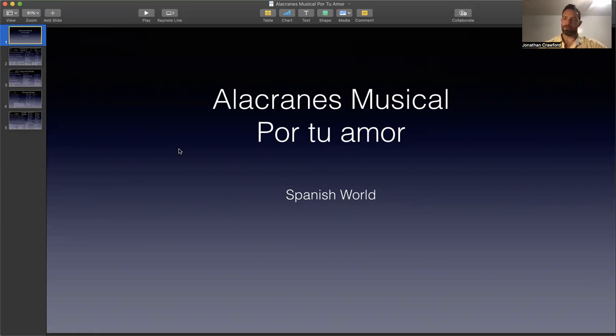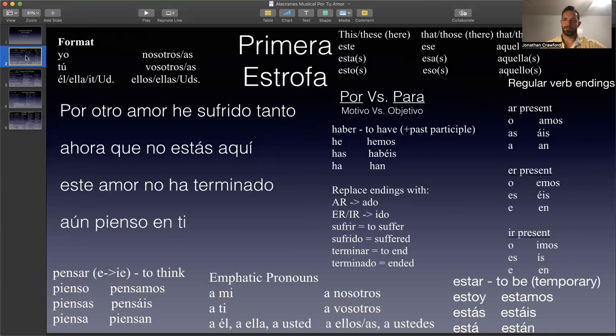All right. I want to show you guys a song in Spanish, and I'm going to teach you the grammar behind the lyrics of this song. Okay, so here's the first verse.